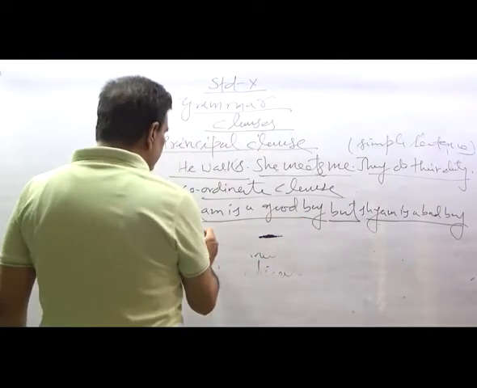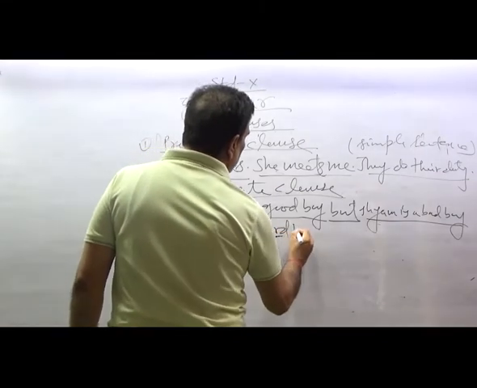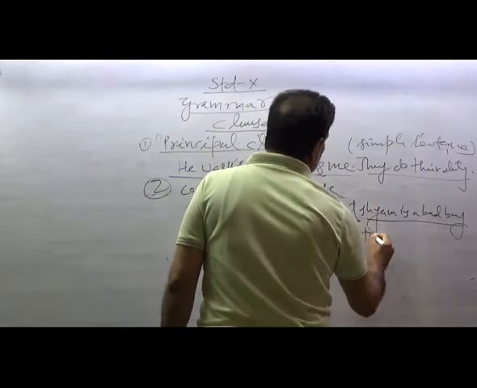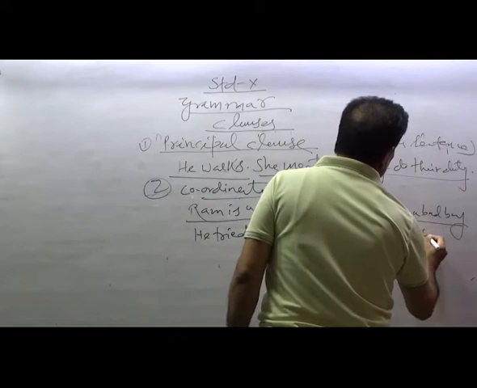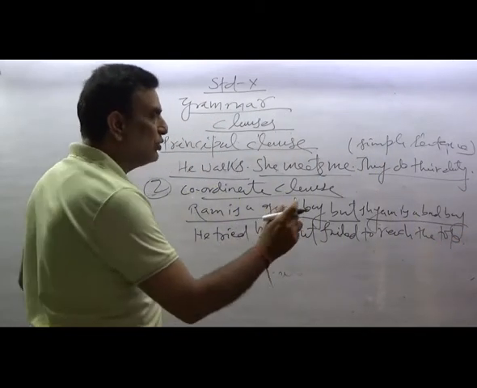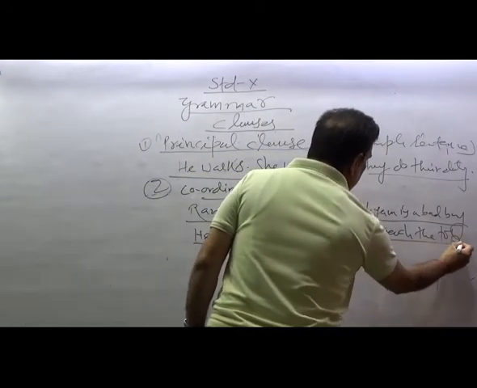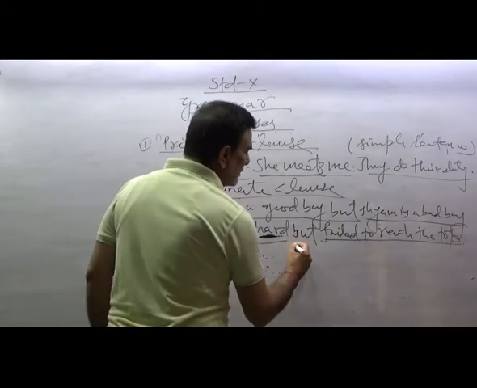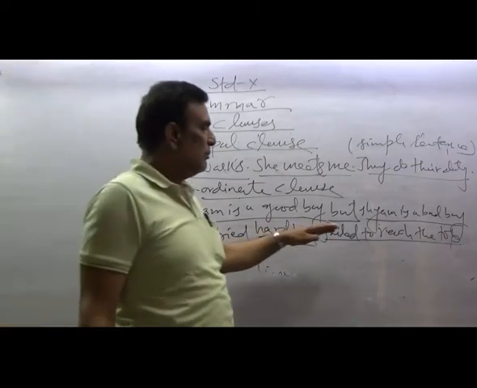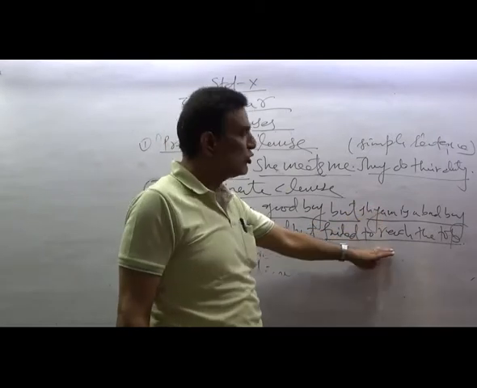Next, you see: He tried hard, but failed to reach the top. He tried hard is one clause, failed to reach the top is another clause, connected by this conjunction. He tried hard has its complete sense. Failed to reach the top means he failed to reach the top, so it also has complete sense.